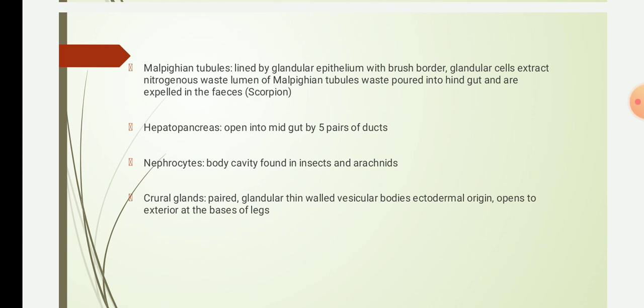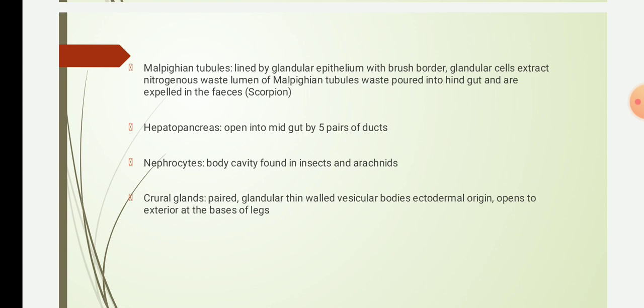Then the next one is the hepatopancreas. Hepatopancreas is found in scorpions. The cavity of the mesosoma is occupied by a massive gland called the hepatopancreas. And it opens into the mid-gut by 5 pairs of ducts. And it also serves as an excretory organ.